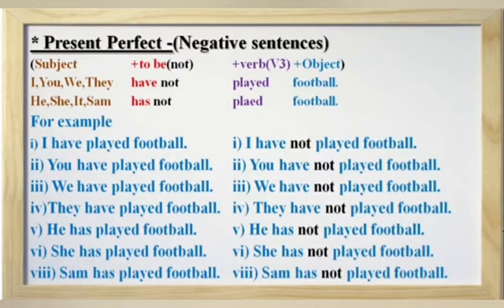He has played football. He has not played football. She has played football. She has not played football. Sam has played football. Sam has not played football. Students, as you all know, we mention not after the helping verb has or have.